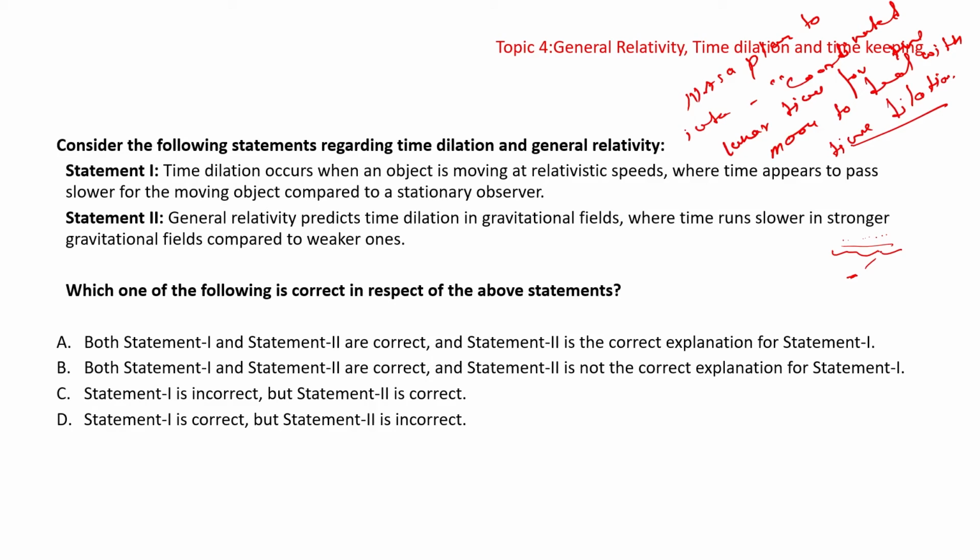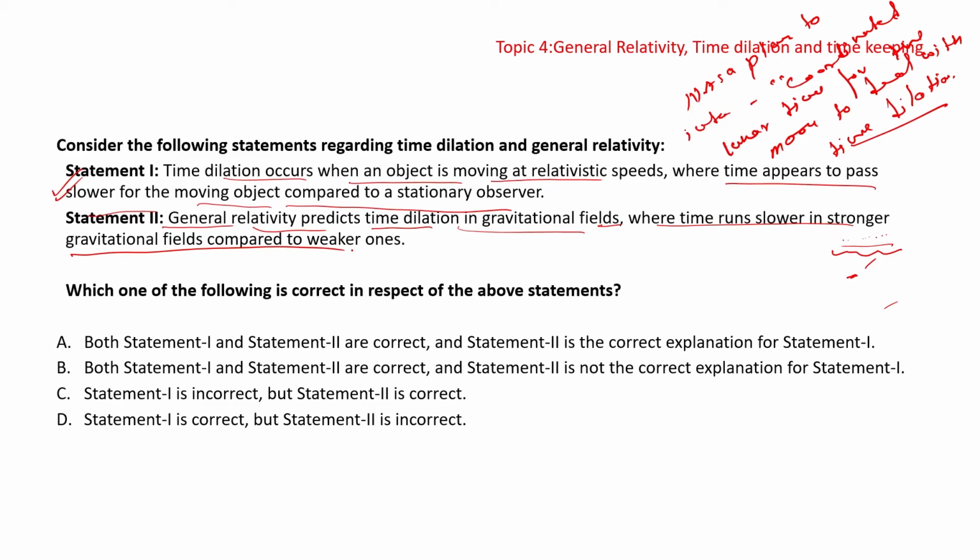So either because of the relative velocity between them, ठीक है, and the special relativity, or a difference in the gravitational potential between their locations. ठीक है, so let's see the statement 1 and 2 here. One says that time dilation occurs when an object is moving at a relativistic speed, where time appears to pass slower for the moving object compared to a stationary observer. Yes, true statement. General relativity predicts time dilation in gravitational field. Yes, true, where time runs slower in stronger gravitational field compared to the weaker one.